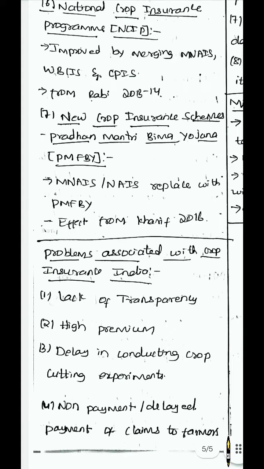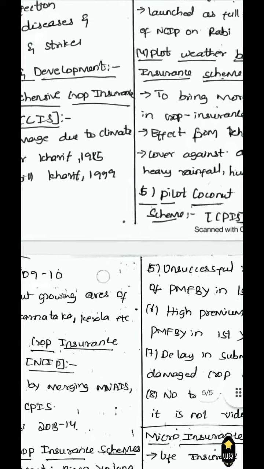And the latest insurance on crop is a new crop insurance scheme. Pradhan Mantri Fasal Bima Yojana, PMFBY, is the latest scheme on crop insurance. MNAIS and NAIS have now been replaced with the PMFBY scheme, which started from the year 2016. So these are the history and development of crop insurance.